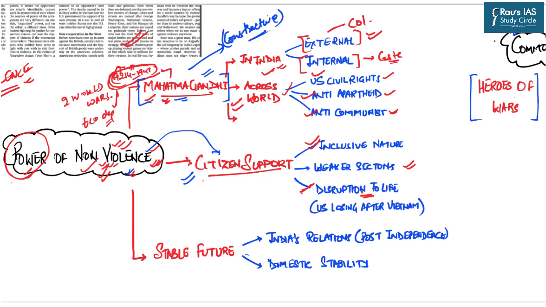Why? Whenever we resort to violent actions, destruction is bound to happen. And that destruction will be twofold, because one destruction is obviously organized by the attacker, but if the victims are also involved in violent activities, then the destruction will be twofold. So that is why life will be completely disrupted. The best example of this is that even after conducting the wars in Vietnam, the US government lost in their homeland because the citizens didn't support the US action.